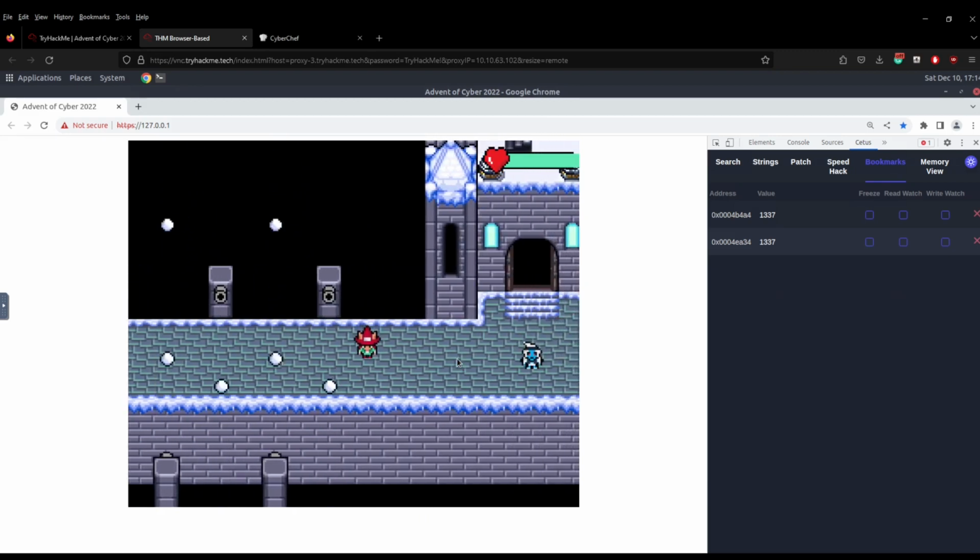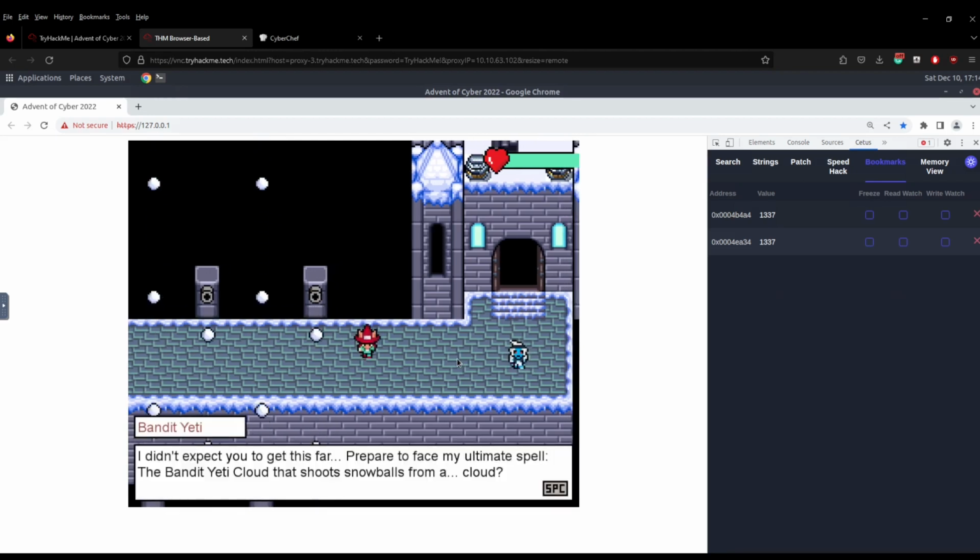We've set our HP to 1337 instead of 100. So when it's still doing damage, but we've got such a vast health pool, it's not doing enough damage to do anything to us. And then we meet the Bandit Yeti.